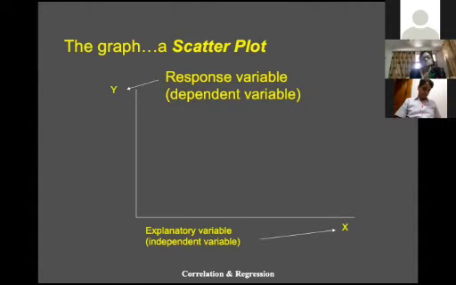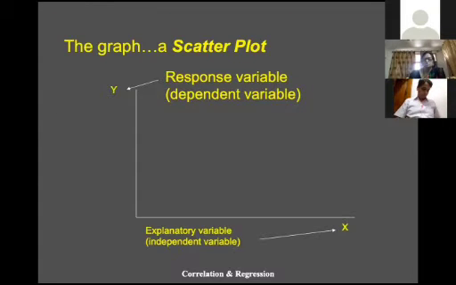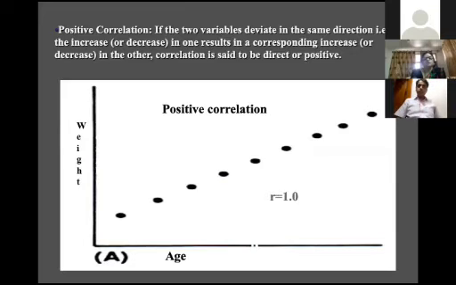Another thing in correlation is the scatter diagram. In the scatter diagram, on the x-axis you plot the independent variable, and on the y-axis you plot the dependent variable. What is the importance of this scatter plot? A scatter plot is helpful in visualizing the relationship between two quantitative variables. This is the compact illustration.